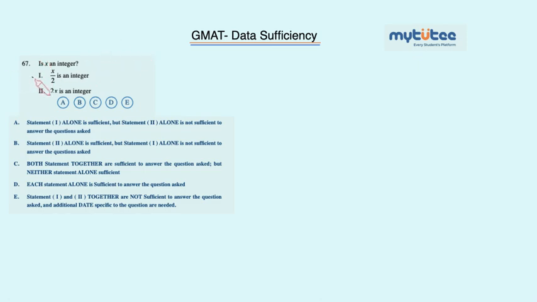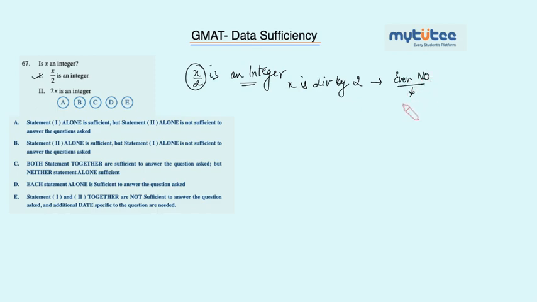The first statement says that x over 2 is an integer. Now, x over 2 is an integer, that means whenever x is divided by 2, the result is an integer. That shows that x is divisible by 2. That means it is an even number. An even number is an integer. So the first statement is already giving me the answer.